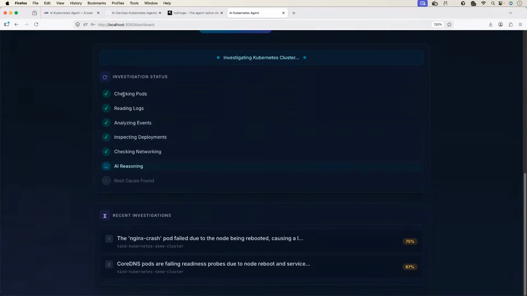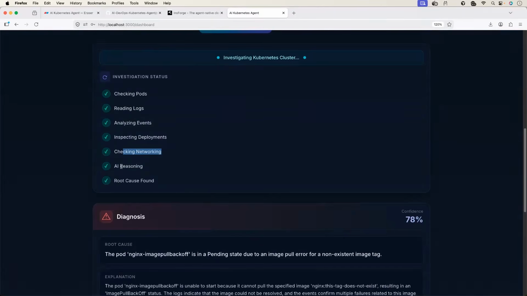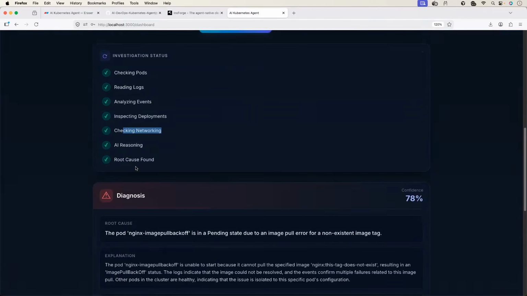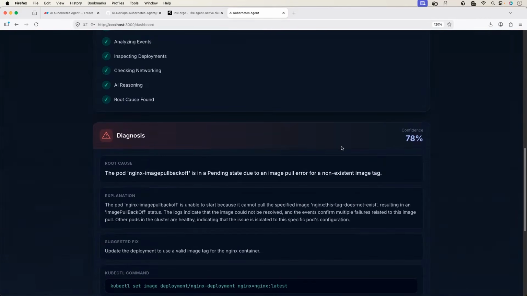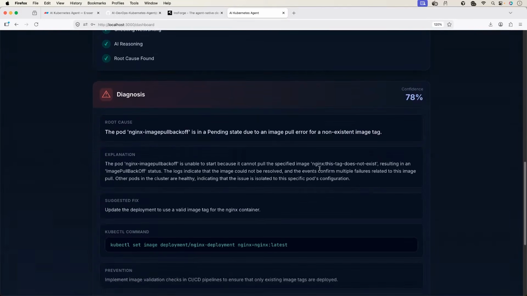It is investigating, checking the pods, reading the logs, analyzing the events, inspecting the deployments, checking the networking, giving this entire information to AI. Basically, we are using OpenRouter here and root cause found. You can see it perform the root cause. What does it say? The pod nginx-image-pull-backoff is in pending state due to an image pull error on a non-existing image tag. It exactly explained the issue.